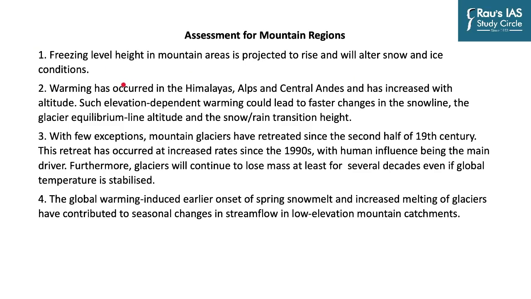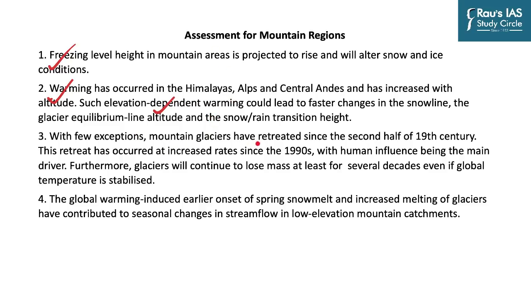But what about the mountainous regions? So first and foremost, the report says that the freezing level height in mountain areas is projected to rise and will alter snow and ice conditions. So this is no surprise, we have observed the increment in the snow line in our Himalayan region as well. Then warming has occurred in the Himalayas, Alps and Central Andes and has increased with altitude. So as we go higher in mountains, the warming also increases, and that is known as elevation dependent warming. And this has the potential to alter the snow line much more rapidly than other factors.